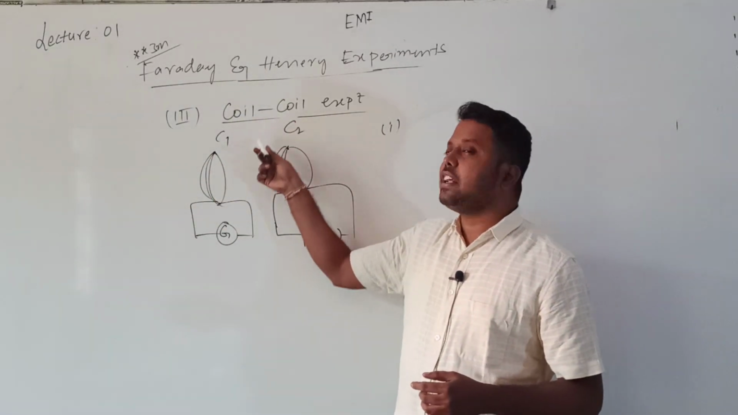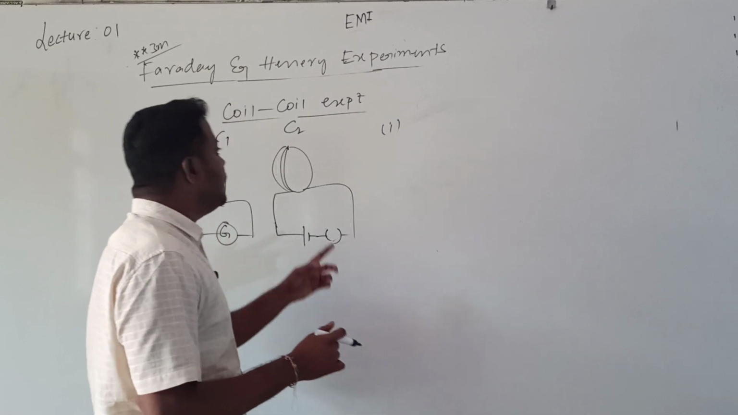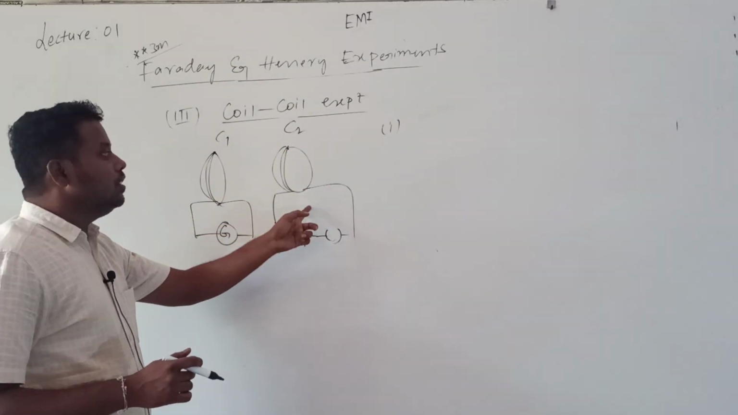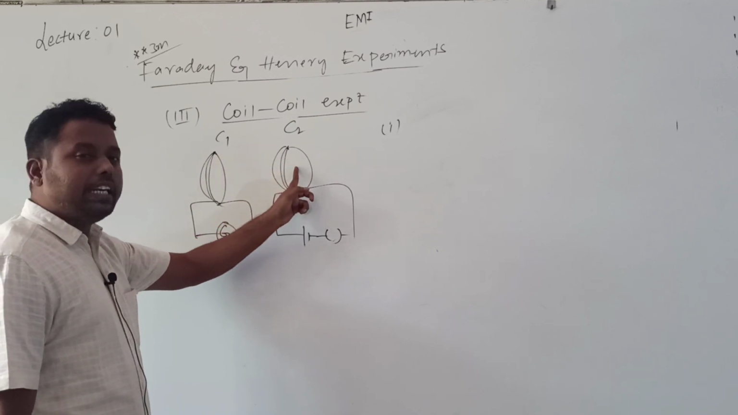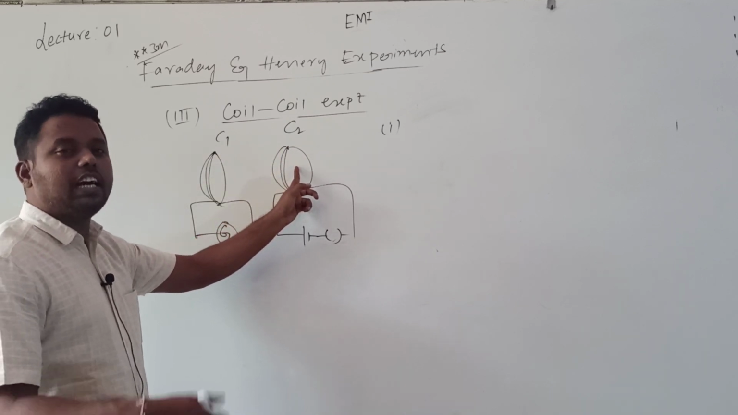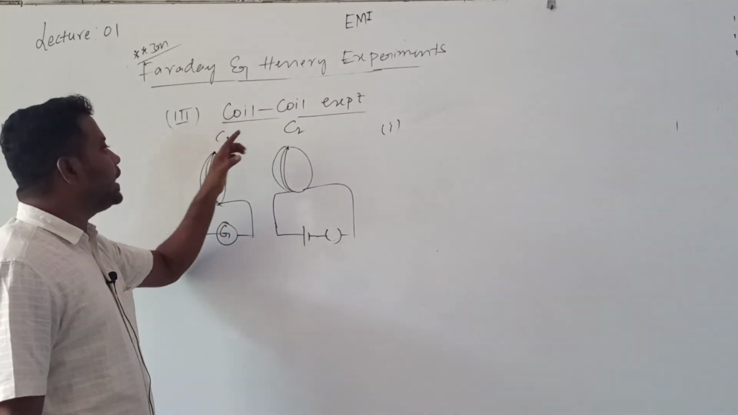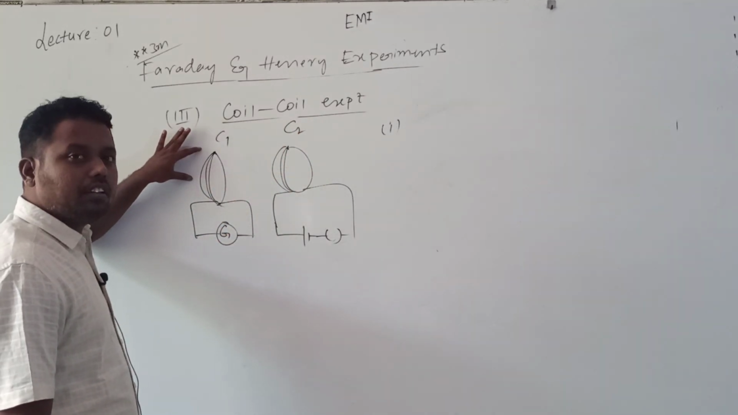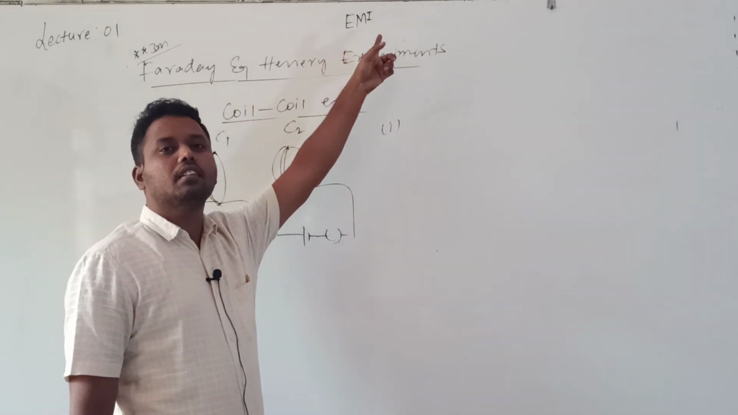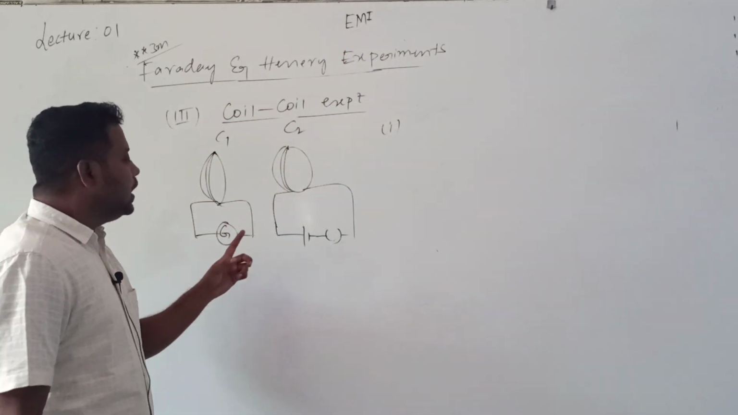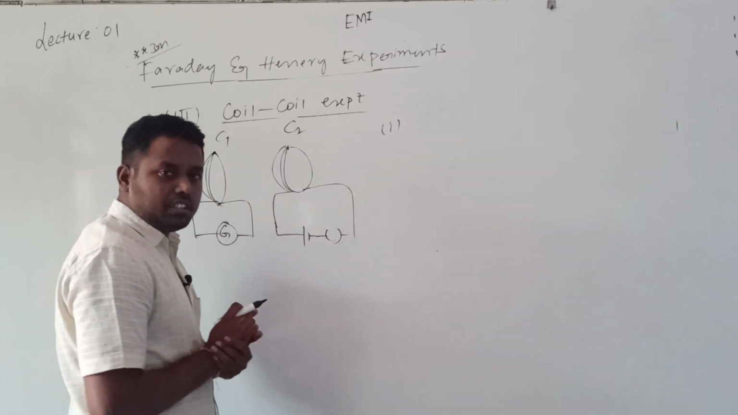When the current is increasing, because of this current a change in magnetic field will be produced. That magnetic field changes while the current is increasing, and it is coupled with C1. When the magnetic field is changing, current will be produced according to EMI. Then the galvanometer shows some deflection.